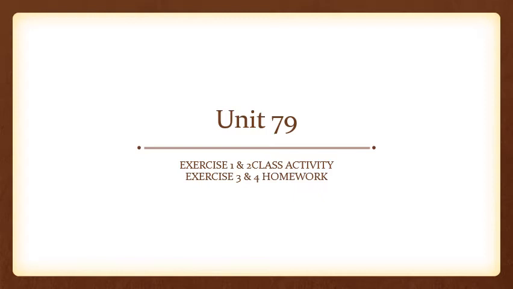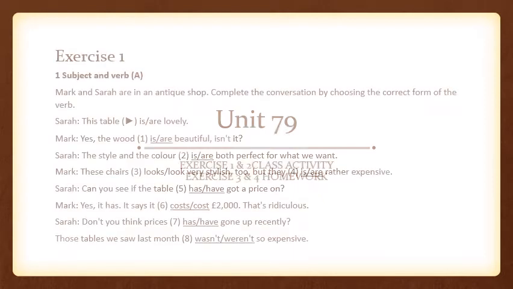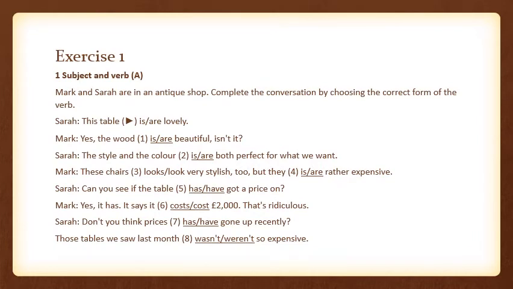Unit 79. In this, we discuss subject-verb agreement. So we are going to do exercises 1 and 2 as class activity, and exercises 3 and 4 as homework. Mark and Sarah are in an antique shop. Complete the conversation by choosing the correct form of the verb. This table is or are lovely. In your book, it is already done. Are is crossed out, is lovely.